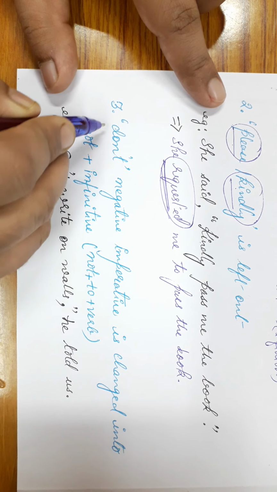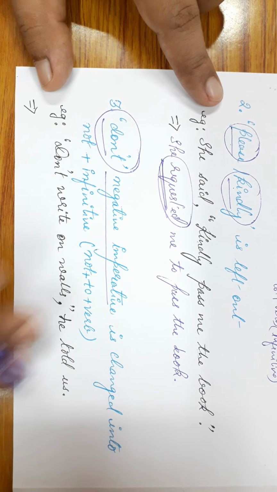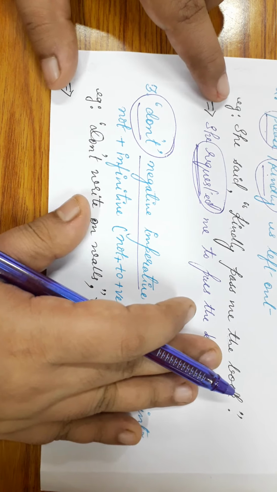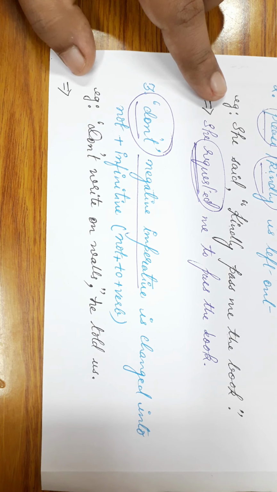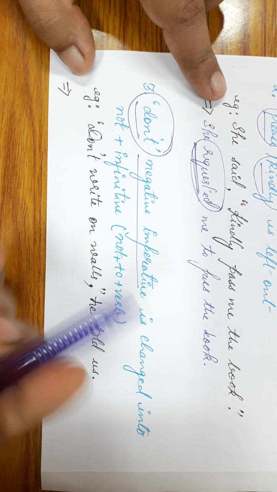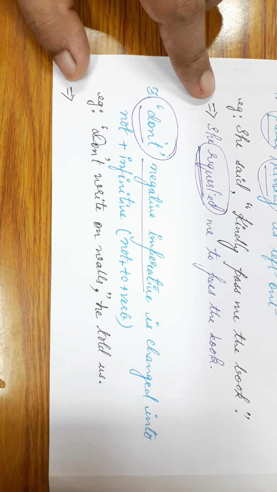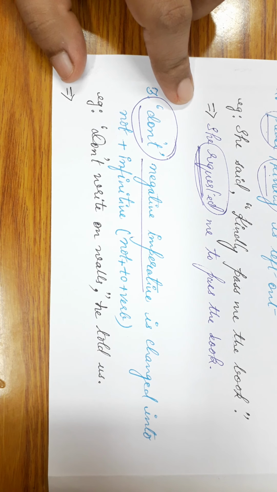Don't. When we have this word don't, which is a negative imperative. Earlier we saw the emphatic imperative. Now, here we are going to see about negative imperative. That is, when you are forcefully asking somebody not to do something, then how do we make the changes from direct speech to indirect speech? For example, don't write on walls, he told us. Now, the moment we listen to the sentence, don't write on walls, we can understand that the speaker is asking somebody not to do something forcefully.